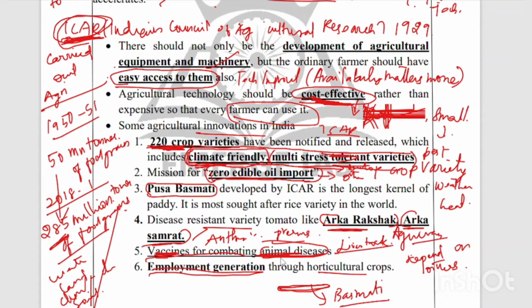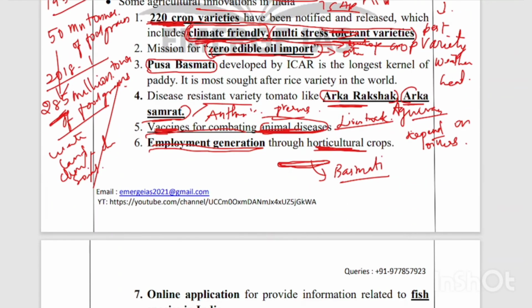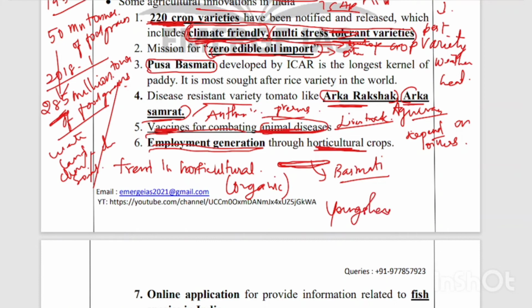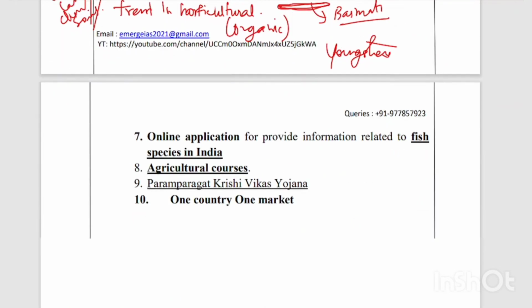Then the next thing is employment generation through horticultural crops. We are more familiar with that, because in recent times people's attention towards organic crops, organic vegetables and horticultural crops is increasing, and this has become an employment generator in India. Most youngsters are turning towards organic farming, and this has created more employment opportunities in India.